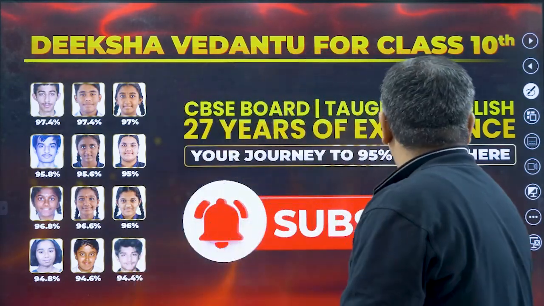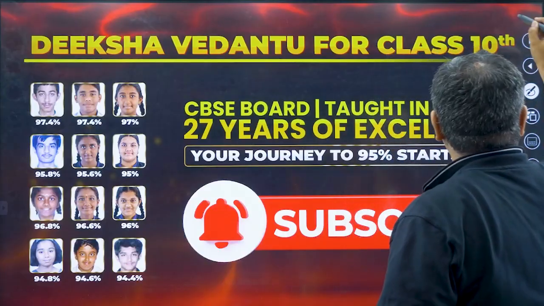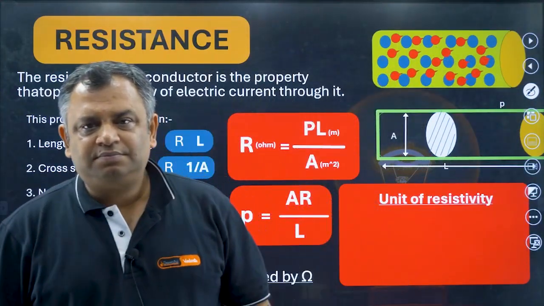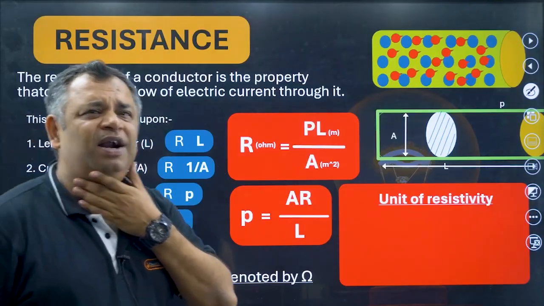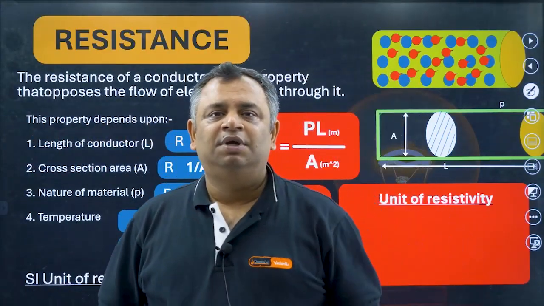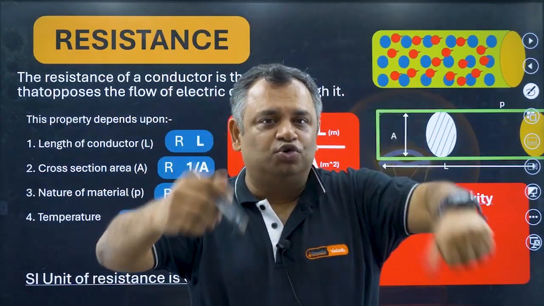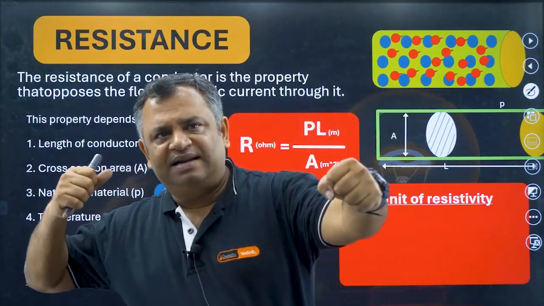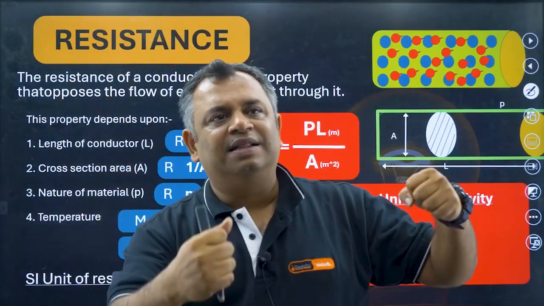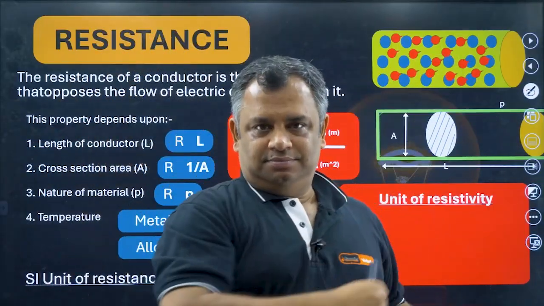Okay, let's go ahead to the next topic, which is resistance. Now, the word resistance you would have heard in social studies also, right? What is the resistance in social studies? When people are resisting one particular rule or one particular government, they are against it.